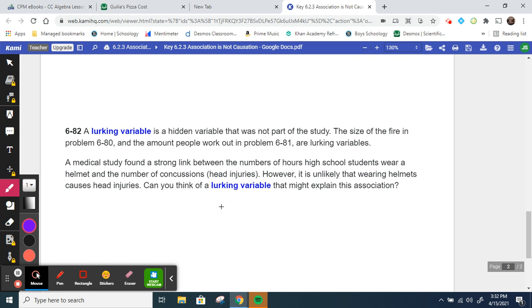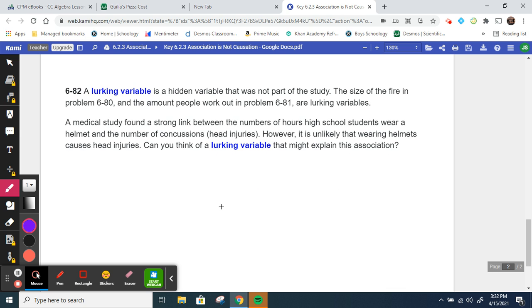So in 82, it talks about a lurking variable. It's a hidden variable that was not part of the study. So, for example, the size of the fire in problem 80 and the amount of people who work out in 81 are considered lurking variables. So you always want to keep these in the back of your mind when you're looking at data. Are there other things that could have caused this to happen besides just whatever the independent variable is?